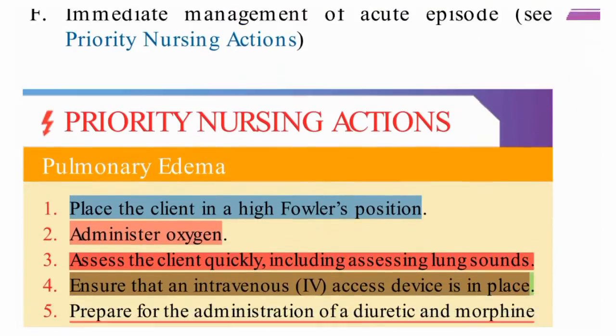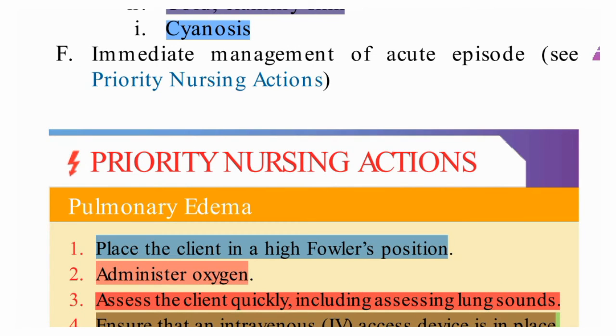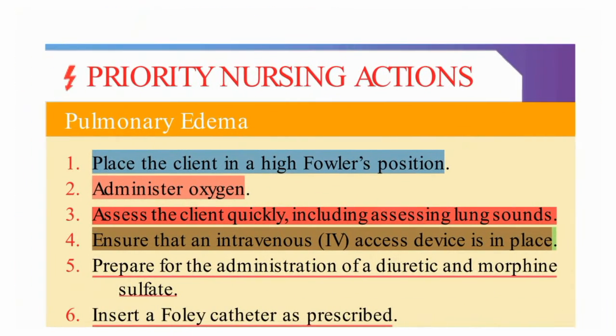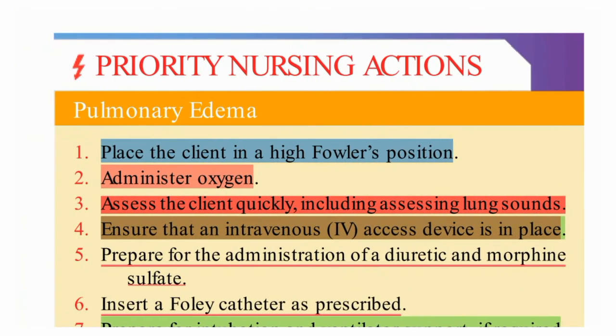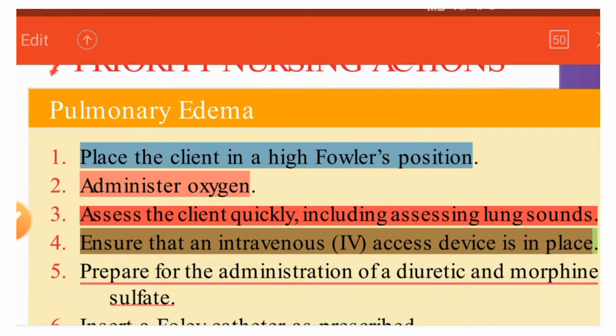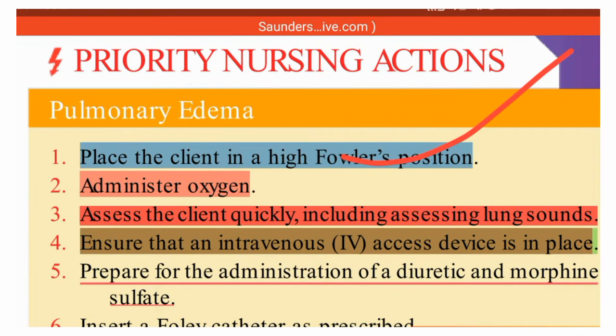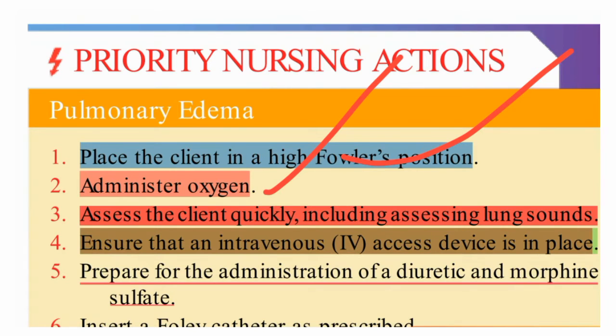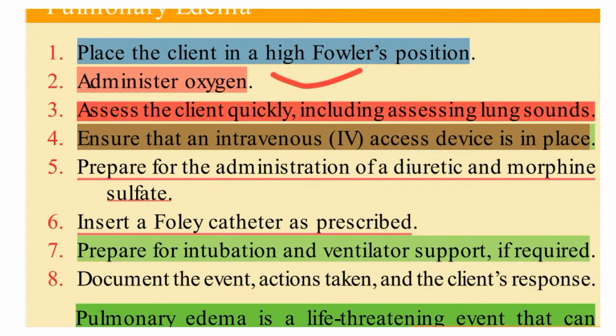Now coming to priority interventions. What are the priority management steps when an acute episode of pulmonary edema is there? First we need to provide the high flow position. Whenever there is a problem with the lungs and the patient is not able to breathe properly, we need to provide the high flow position. Administer oxygen, assess the client quickly, including assessing the lung sound. So first position, then oxygen, then lung sound.